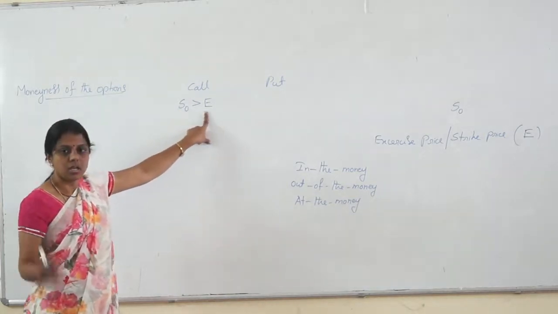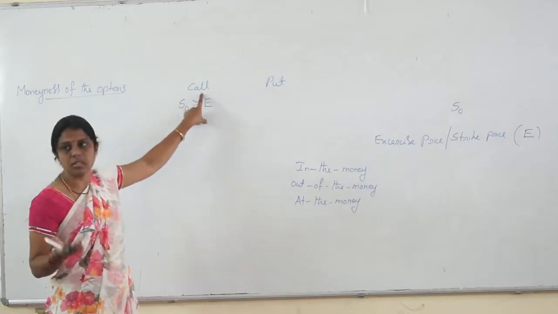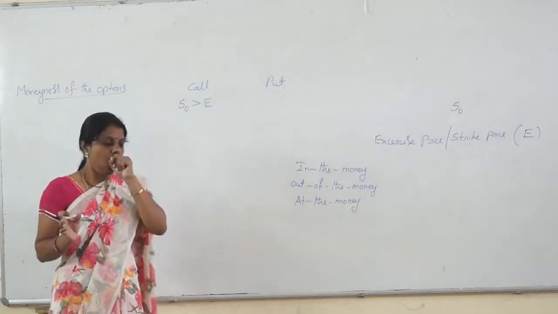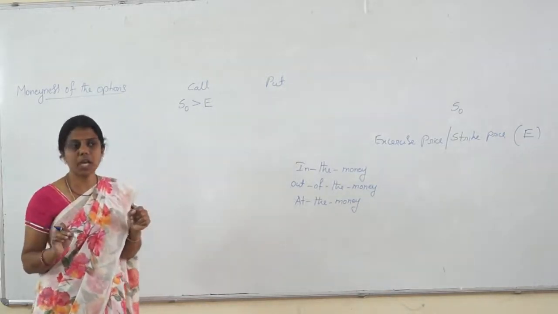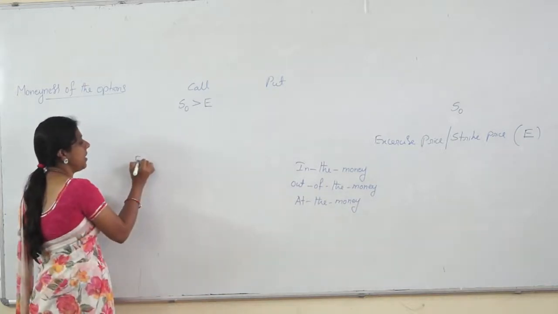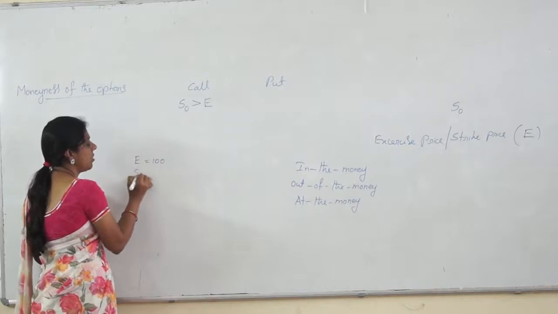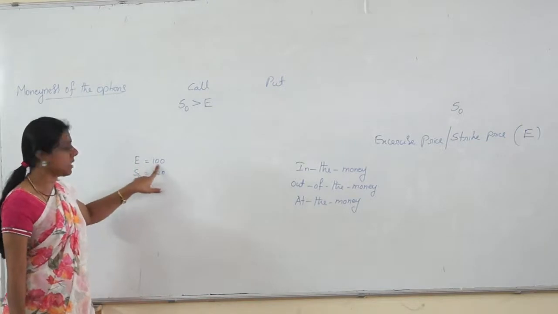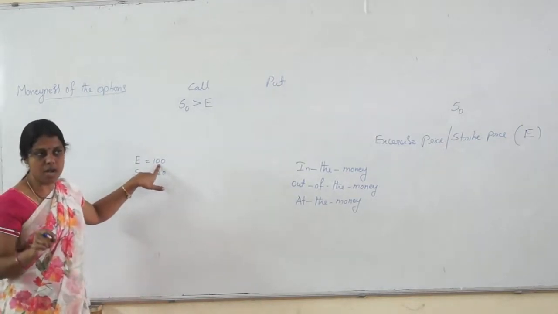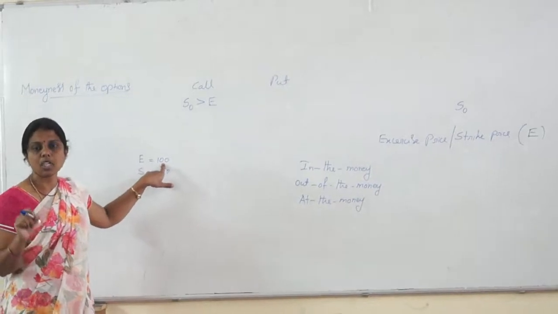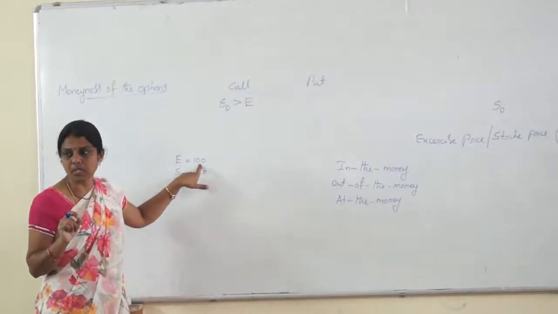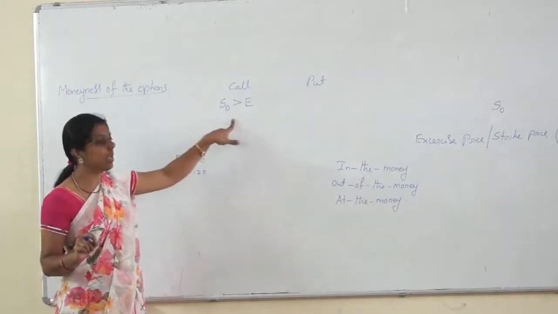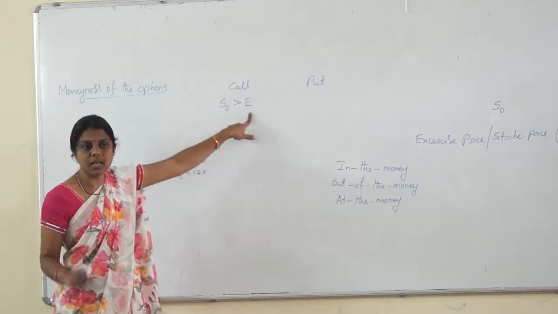E is the price at which he is buying. Call option means he will be buying the underlying asset. Assume that he is buying some shares by using a call option. Assume that the exercise price is equal to 100 rupees and S naught is equal to 120 rupees. The exercise price agreed in the contract is 100 rupees, so he can buy at 100 rupees. Assume that he bought the share at 100 rupees and the market price is 120. Obviously it will be a profit for him. That's why it is in the money when S naught is greater than E.